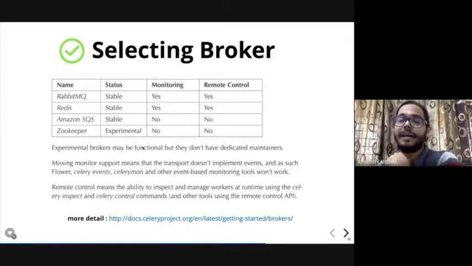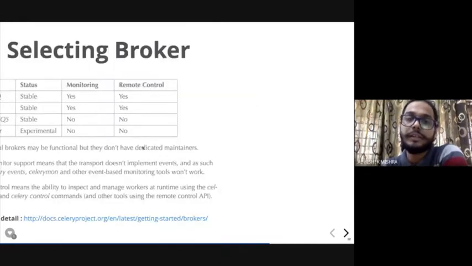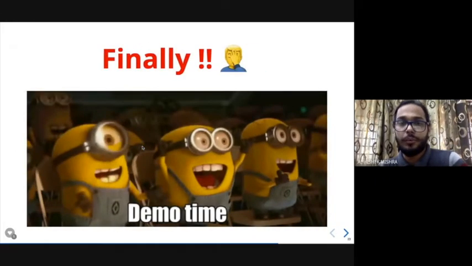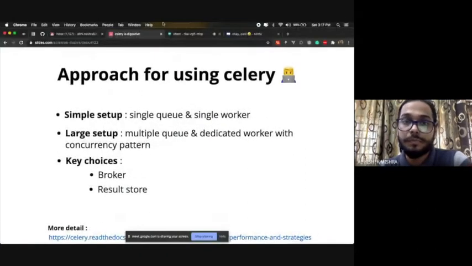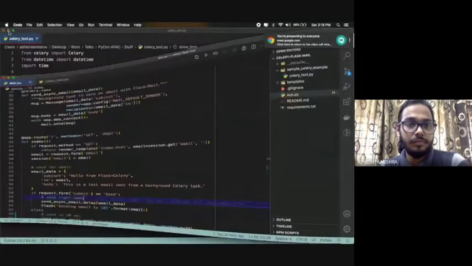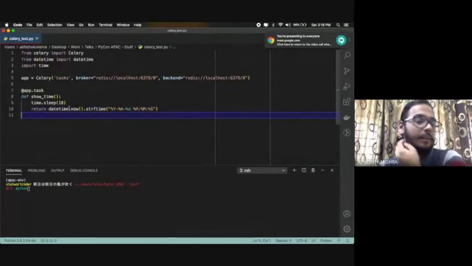In today's example, I'm not going to show the monitoring and all that, because this is a very basic introduction to task queues and Celery. So I'll show you a very quick demo, and after that, we'll move on to another slide. Let me take a very basic example. I'll write the code from scratch.